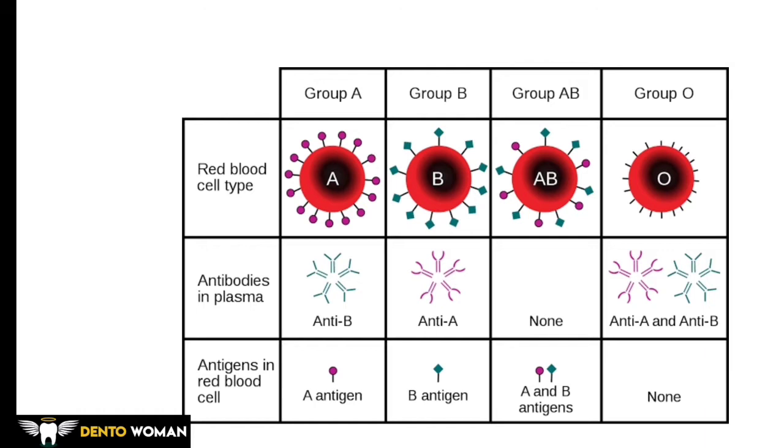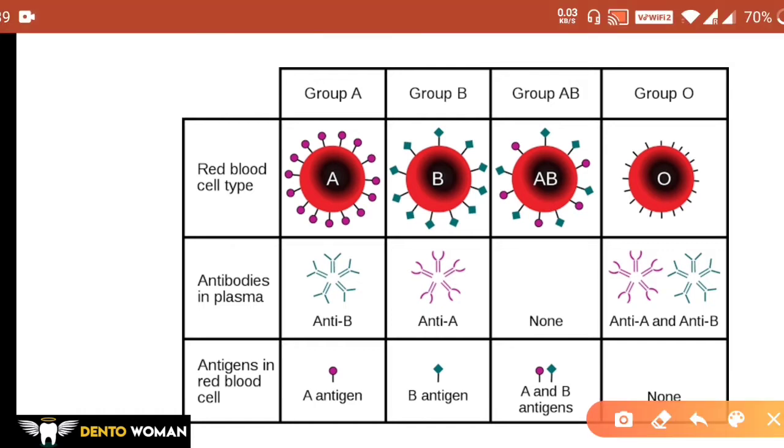So let's see first that if a person has a particular blood group, then what are the antigens and antibodies present in that particular person's blood, right? So I would suggest that either you remember the antibodies in a particular blood group or remember the antigens in a blood group, okay? It would be easy if you focus on antigens which are present in particular blood groups, okay?